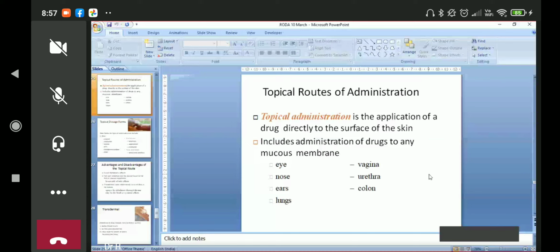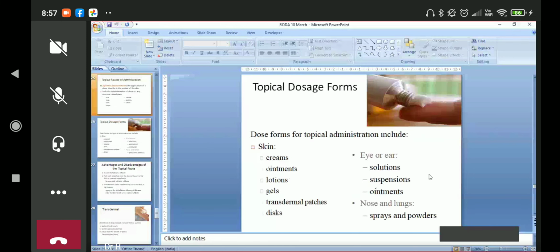which is the route we very commonly ask about after the sublingual route. We are very fond of asking the inhalational route, that is the lung. Vagina, we give pessaries in the vagina for fungal infection. Urethra, we put the medicines. And the colon we have discussed for ulcerative colitis, we give it through the rectal route.